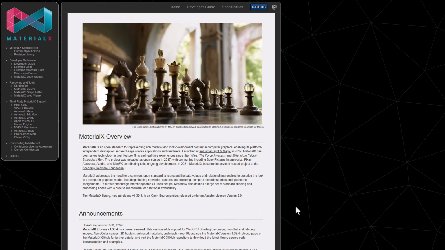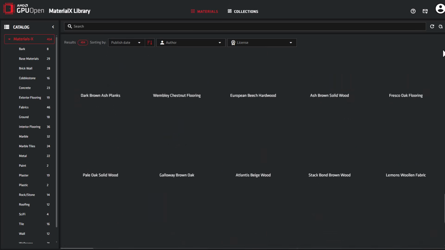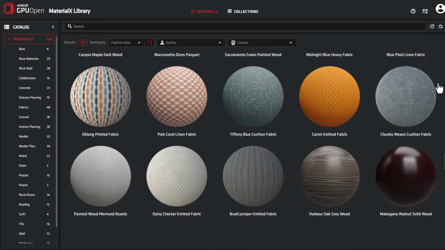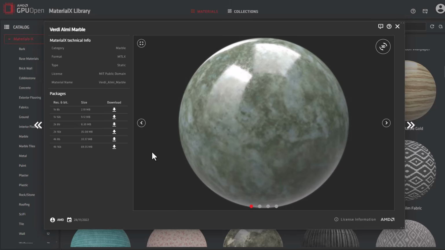up on MaterialX. And if you're looking for free materials, of course, there's a ton of MaterialX materials that you can get for free. The folks at AMD have put together a MaterialX library which comes with a ton of things. If you're looking for bags, brick wall, ground, fabrics, marble, metal, paints, plastic, plasters, these are right here. And you can simply click on any of them and download them and start using them.